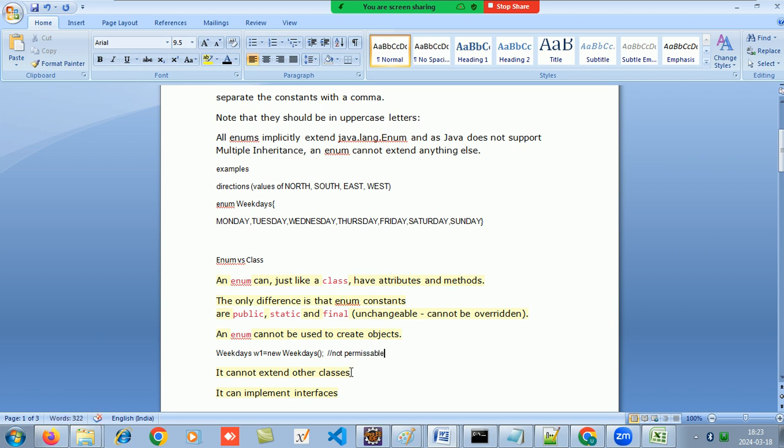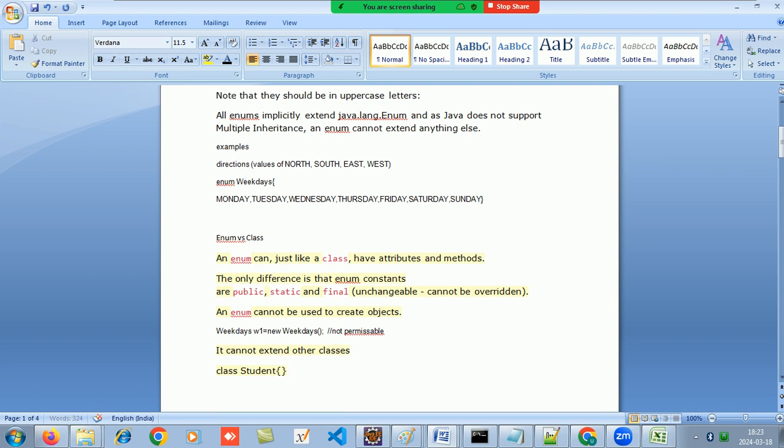This is not permissible. It cannot extend other classes. So you cannot say enum weekdays extends. So if I have a class, let's say class student, you cannot say enum weekday extends students. This is also not possible. Not permissible. So enum can have attributes and methods.